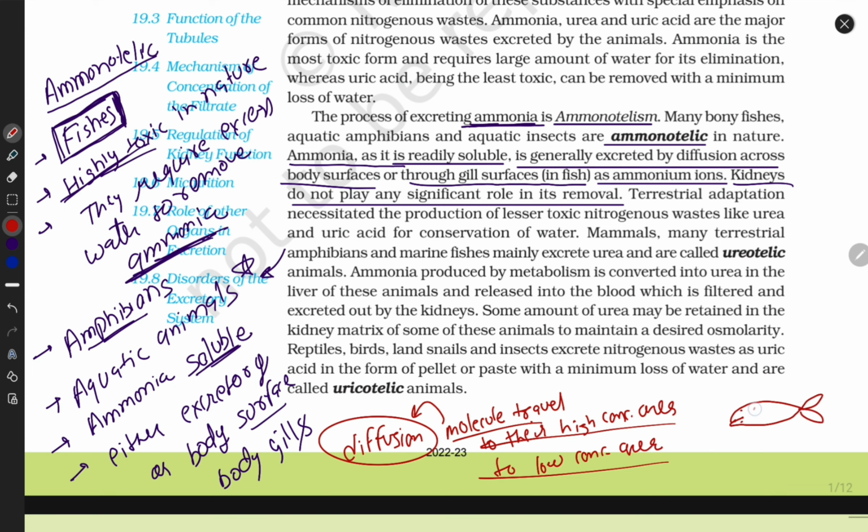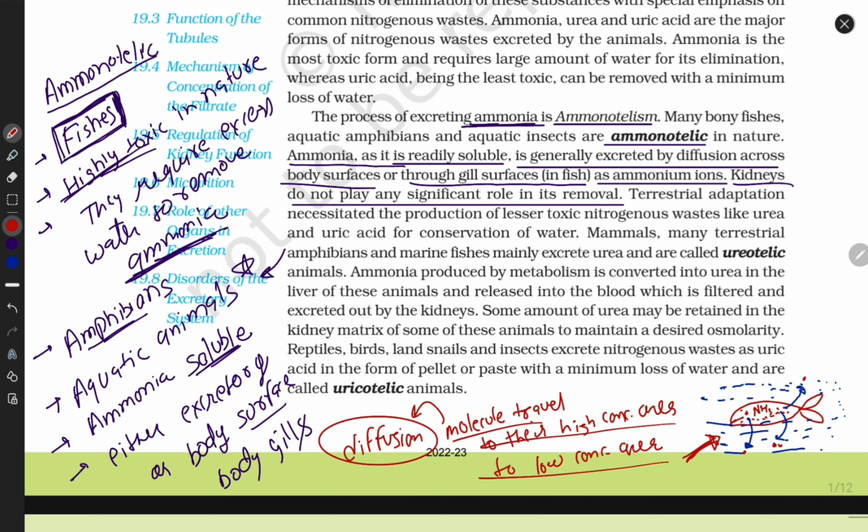a high amount of ammonia, but in the sea there is less ammonia, then what will the ammonia molecules do? They move from high concentration to lower concentration, because fishes contain a high concentration of ammonia and the sea contains a lower concentration. This is the way they can excrete ammonia from their body.